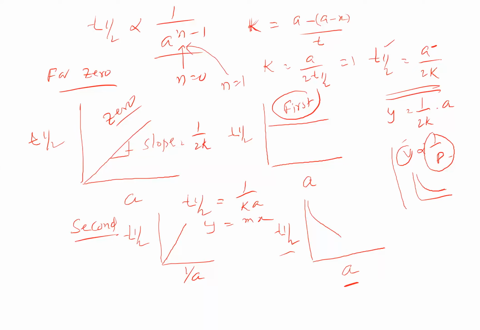So for second order, you get two graphs: T half versus A, or T half versus 1 by A. But remember the general relation: T half is proportional to 1 by A power n minus 1. From this, you can get the relation to draw the graphs.